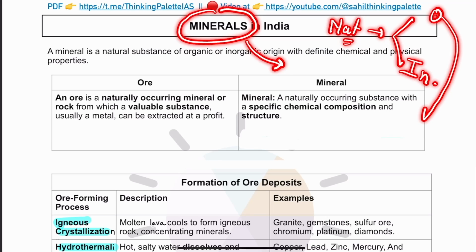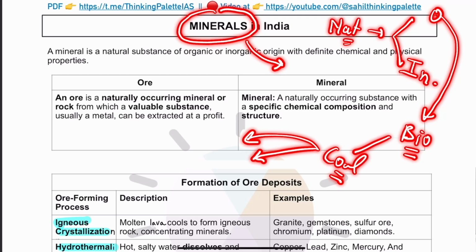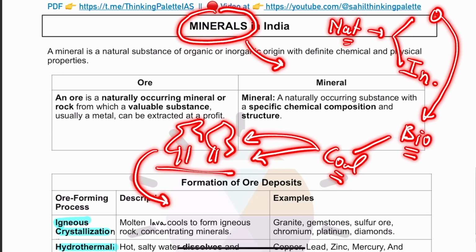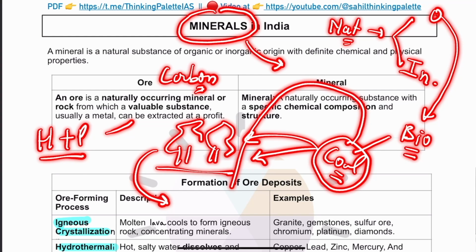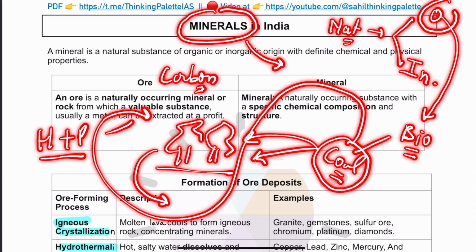Now, organic minerals are those which have some biological origin, for example, coal that you find today. How was that coal formed? Thousands or probably millions of years back, there were trees and vegetation that got buried under the earth. And because of intense heat and pressure, what happens? Largely carbon content remained. And today we have this particular coal. So coal has a biological origin. Therefore, it is an organic mineral.